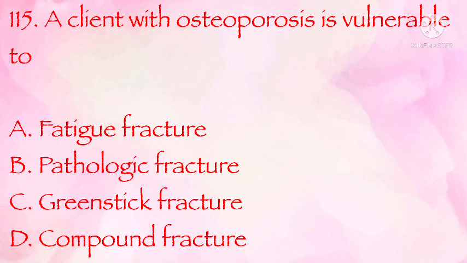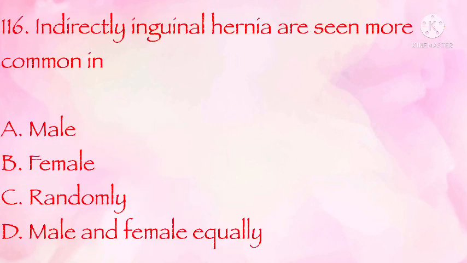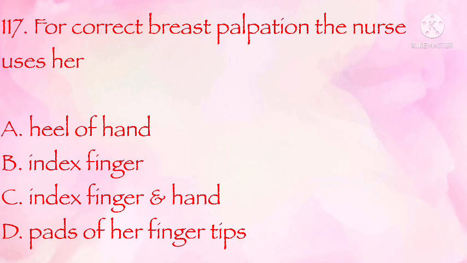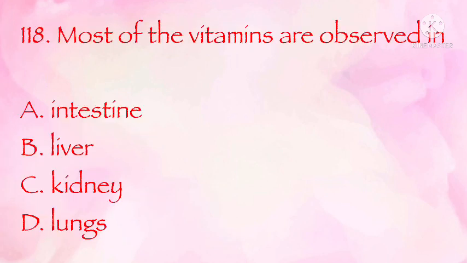Shorter urethral length. A client with osteoporosis is vulnerable to fatigue fracture, pathologic fracture, greenstick fracture, compound fracture. The correct answer is B, pathologic fracture. Inguinal hernias are seen more commonly in male, female, randomly, male and female equally. The correct answer is A, male. For correct breast palpation, the nurse uses the heel of hand, index finger, hand, pads of fingertips. The correct answer is D, pads of her fingertips. Most of the vitamins are absorbed in intestine, liver, kidney, lungs. The correct answer is B.